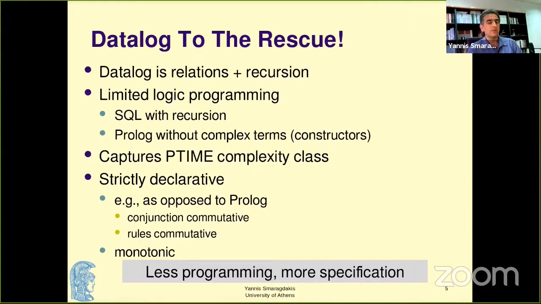Datalog is a programming language that's really based on logic. It's very much logic with a little bit of computation, logic with recursion. And it's equivalent to first-order logic over finite structures. You can think of it as SQL with full recursion. If you like thinking about databases, you can think of it as Prolog without ways to construct objects, although in practice, we do construct objects in most of the Datalog variants.